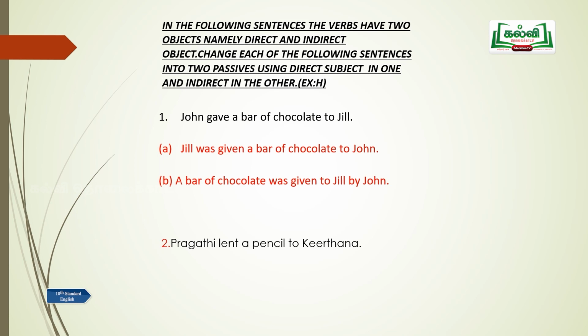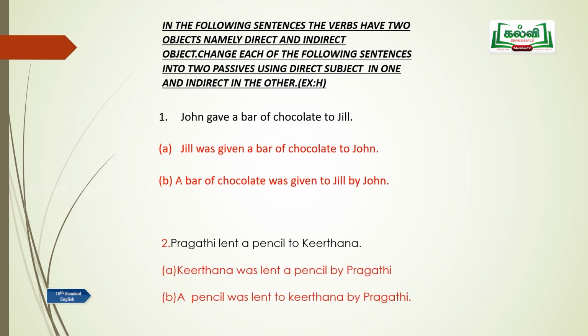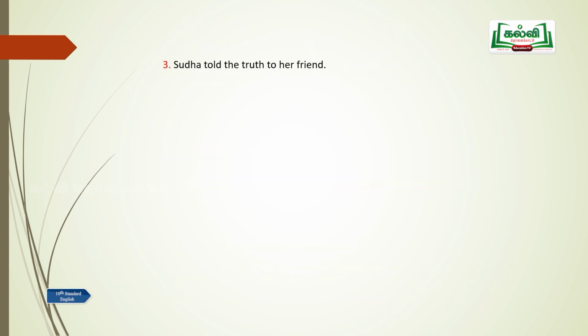Pragati lent a pencil to Kirtana. Kirtana was lent a pencil by Pragati. A pencil was lent to Kirtana by Pragati. Sudha told the truth to her friend. The truth was told to her friend by Sudha. Her friend was told the truth by Sudha. The meaning is the same, just that in one sentence, you have begun the sentence with a direct object. In the other sentence, you have started the sentence with the indirect object.